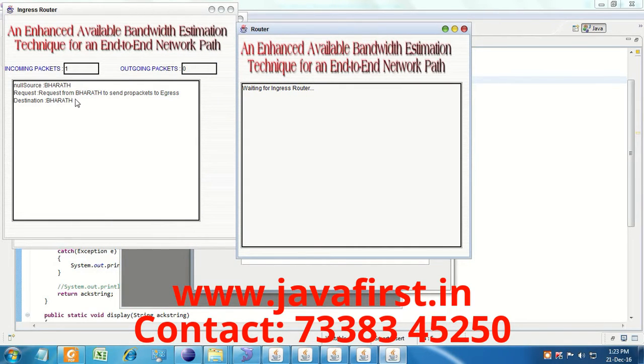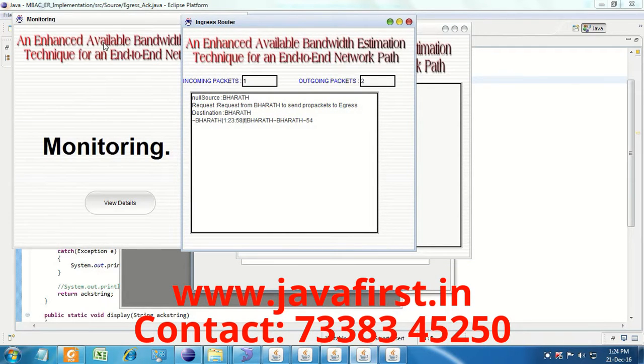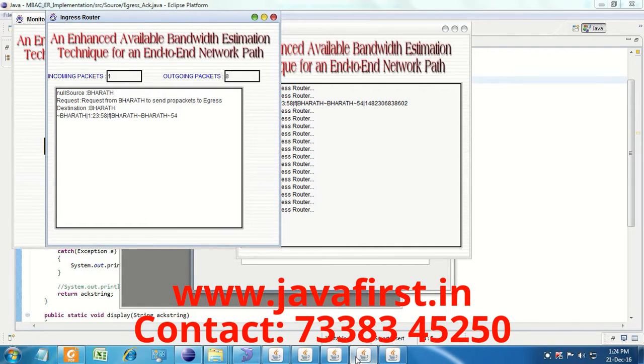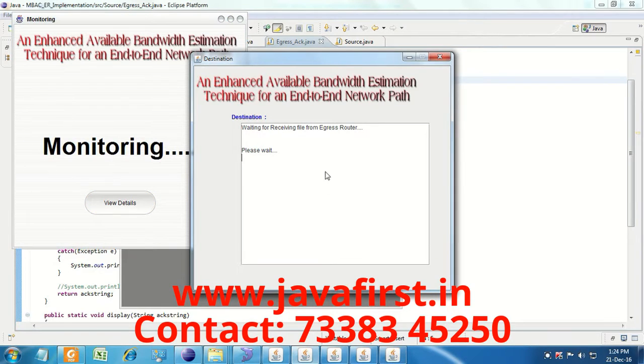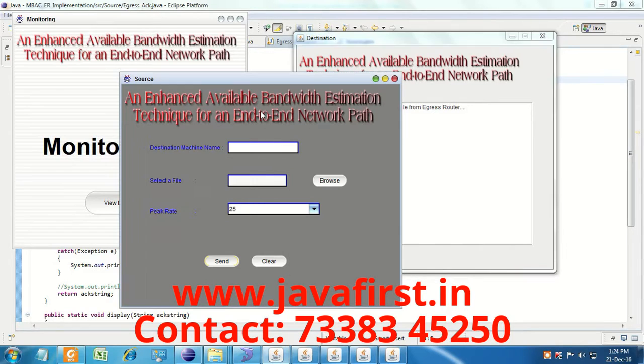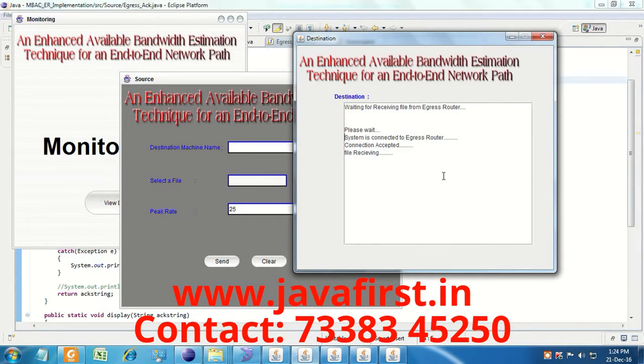So the ingress router has received the packets from the source. This shows the incoming packets and the outgoing packets, and the next router is receiving from the ingress router. These are the outgoing packets. Next, the destination is waiting for the egress router. The destination is connected to the egress router, and the connection is accepted.